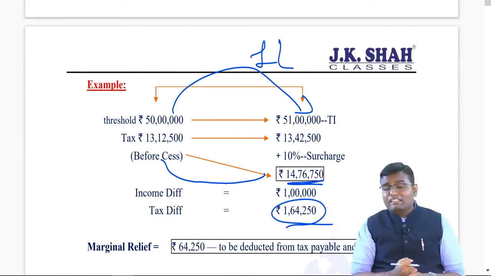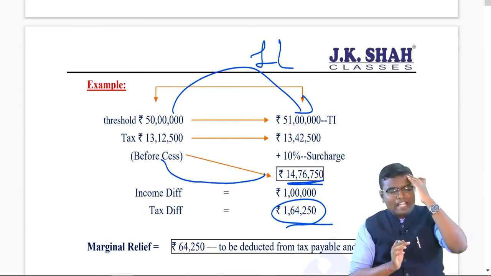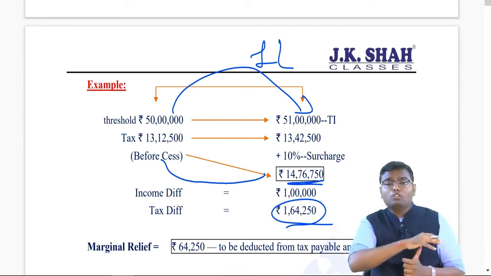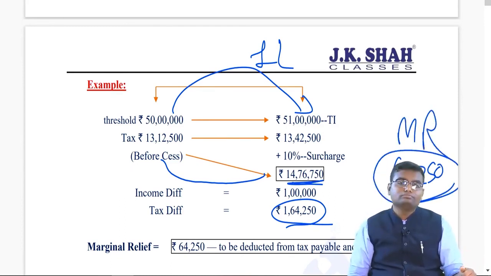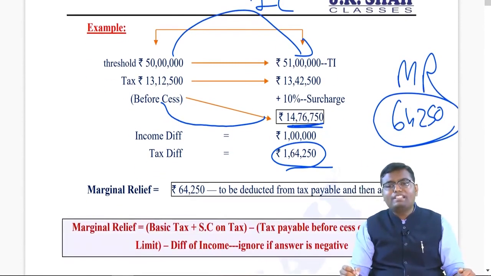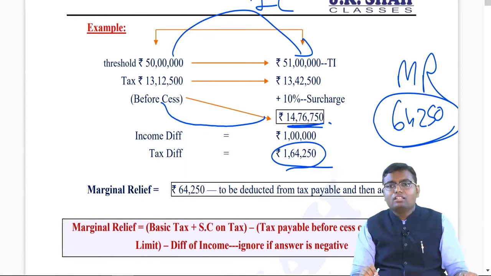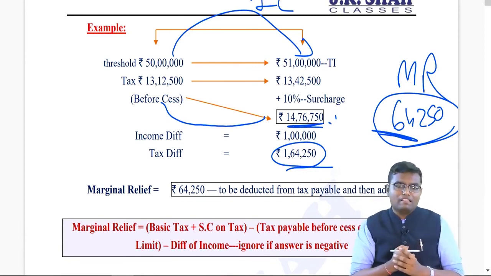Now here, there is an injustice. On an increase of income of rupees 1 lakh, you have to pay extra tax of 1,64,250. How much extra tax should you be paying? 64,250. This is called marginal relief. This marginal relief is to be deducted from your final tax payable. What is your final tax payable? 14,76,750. From that I will deduct 64,250. The balance will be my tax. On that add 4% health and education cess.